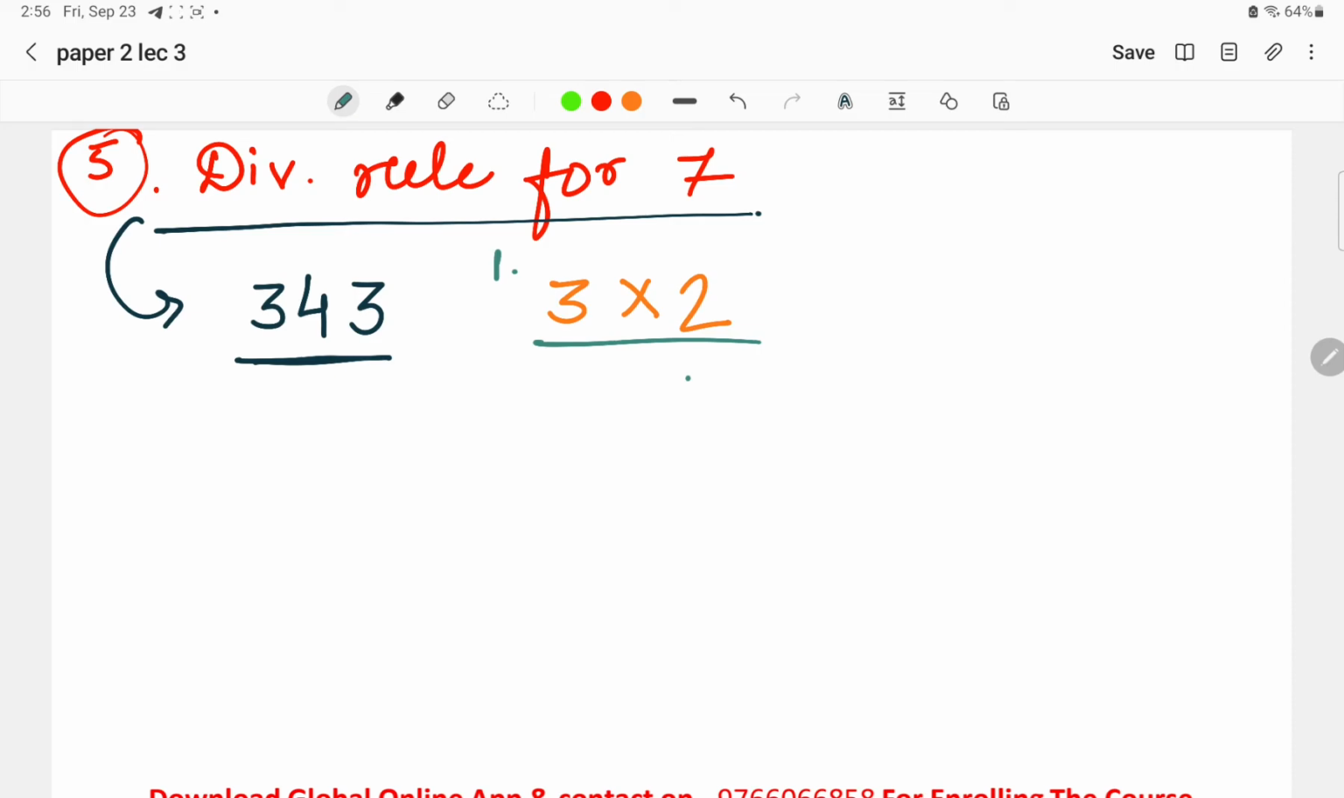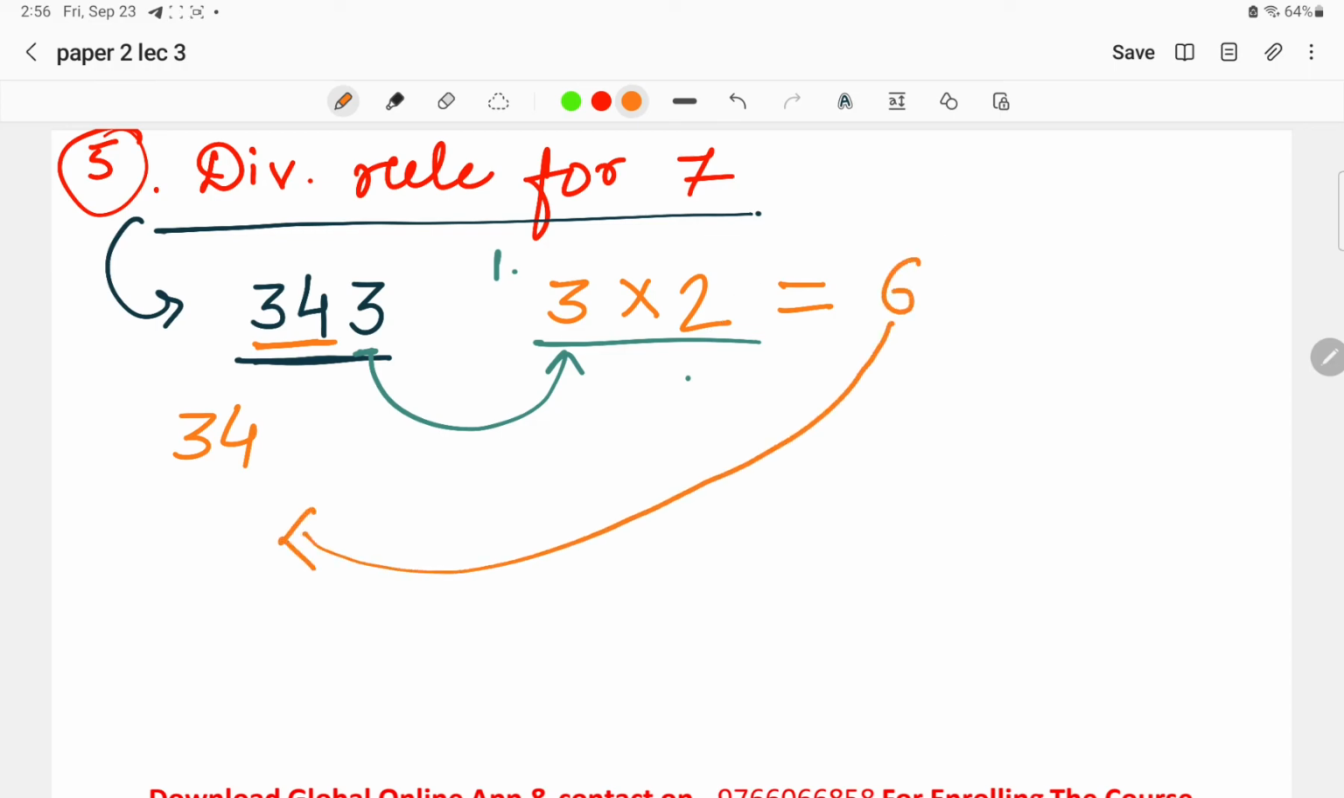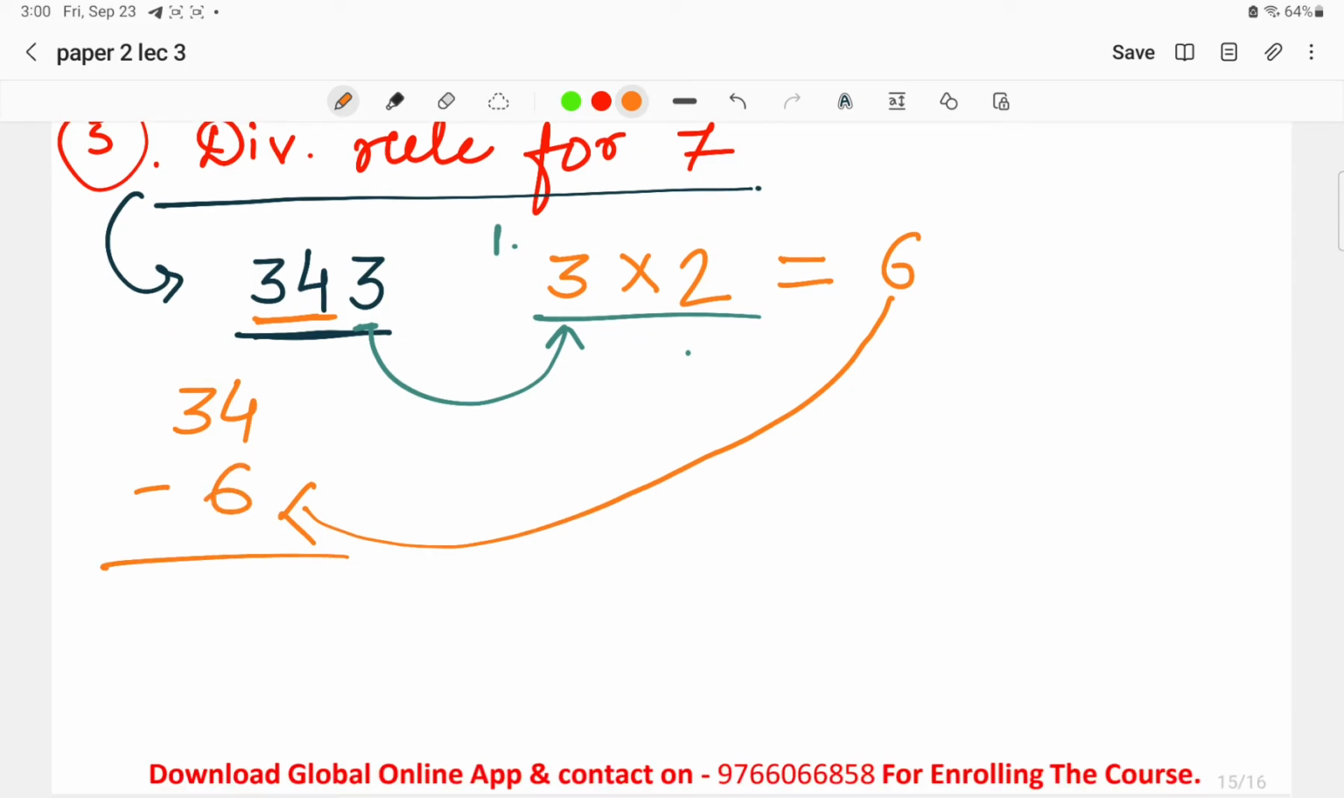Now what is the second rule? Whatever the number is left, now we have taken 3, what number is left over here is 34. Whatever the number is left, we have to subtract the product from that. Now 3 2s are 6. Subtract this 6 from 34. 34 minus 6, we get 28. And what we have to do is divide 28 by 7.